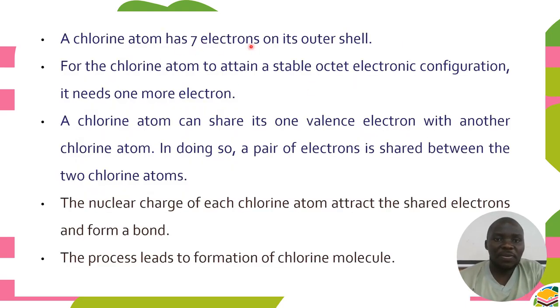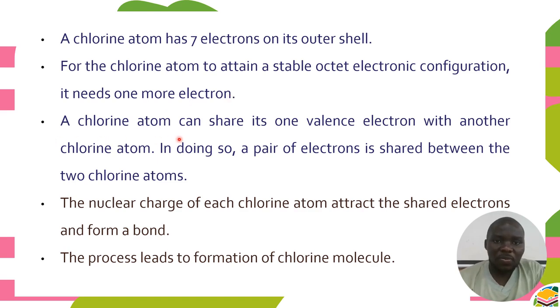A chlorine atom has 7 electrons in the outermost shell. For the chlorine atom to attain a stable octet electron configuration, this term, octet electron configuration, we are just referring to the electron configuration of noble gases. Noble gases are group 8 elements. So for chlorine to attain the electron configuration of group 8 elements, it needs 1 electron.